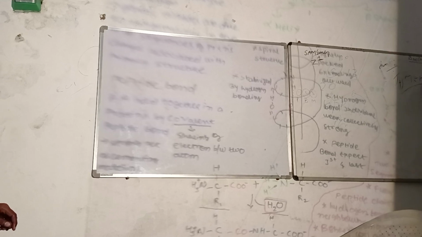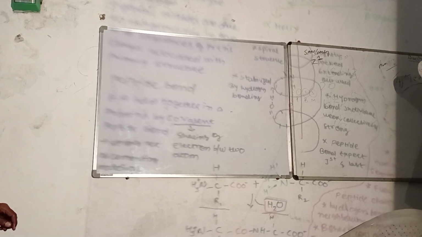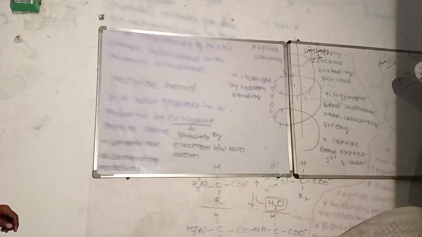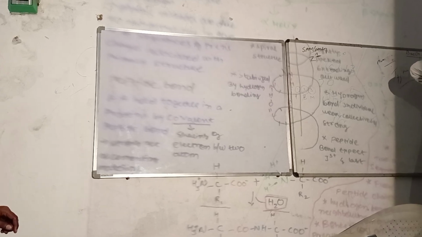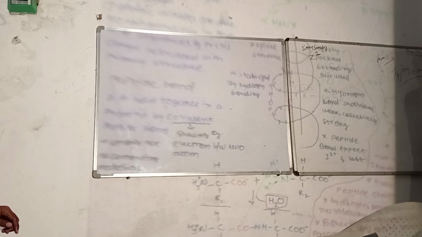And they are going to twist. The first bond you have been making is the peptide bond, by joining the two amino acids. Another bond you will make in this type of structure: while you are twisting the primary structure, you are twisting the amino acids also. So while they are twisting, one amino acid will overlap another, and another.